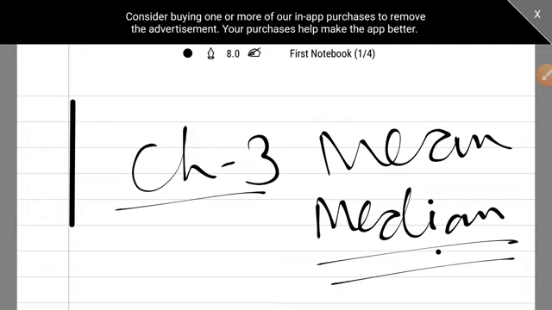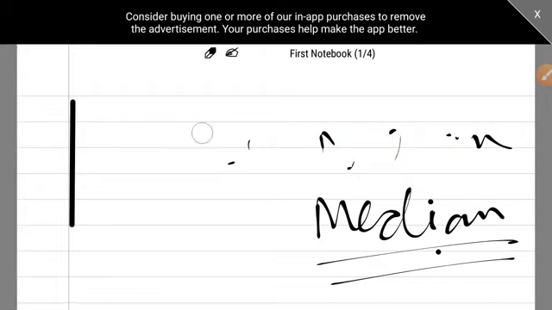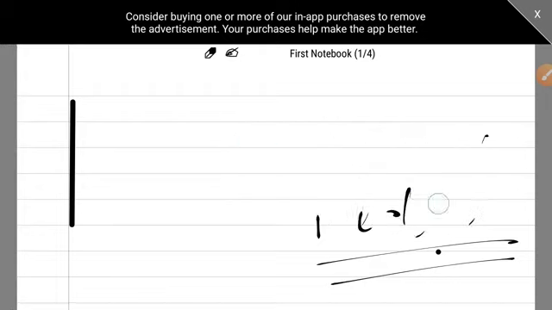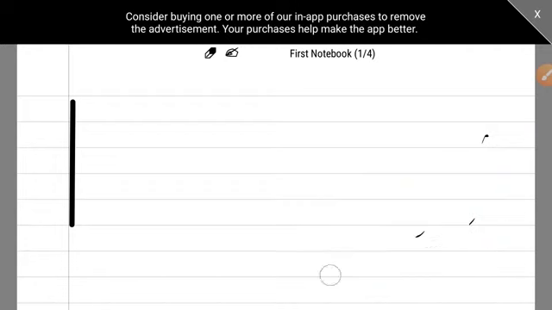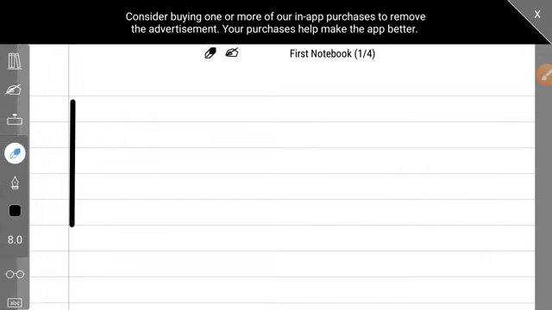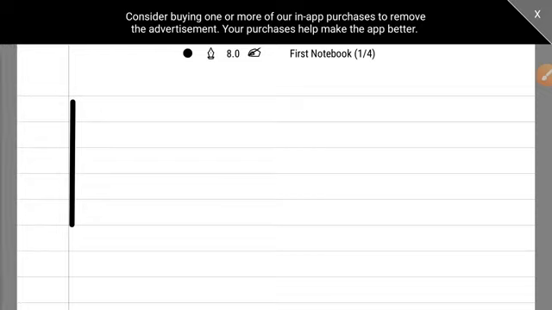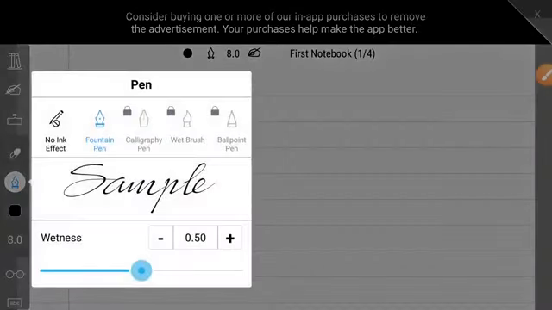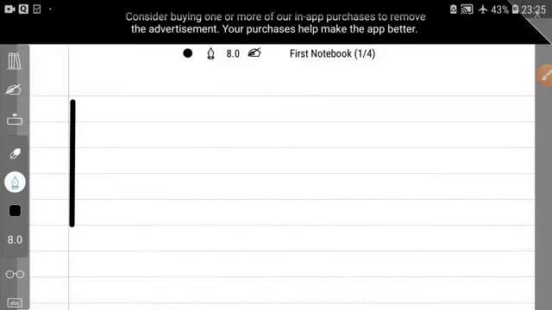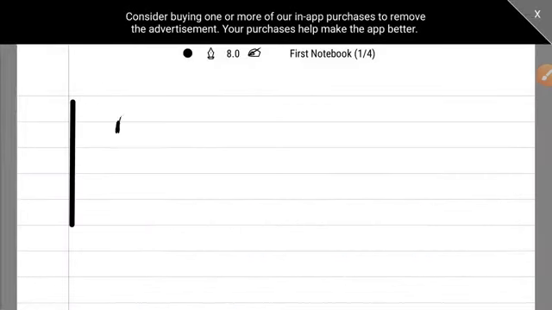In the topic of median, what we have done when xi is given, we have done when fi xi is given, and today we are going to do when class and frequency are given. Yes, today we are going to do when class and frequency are given. So let us write the heading median.